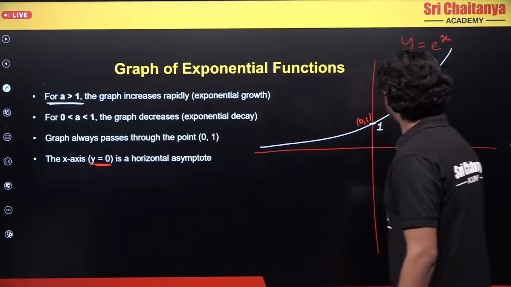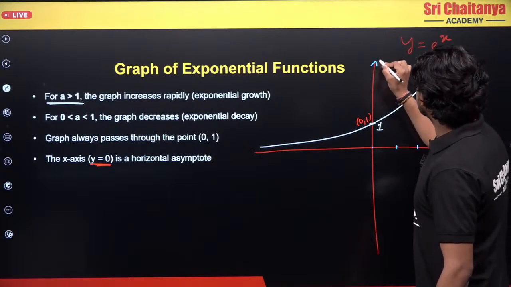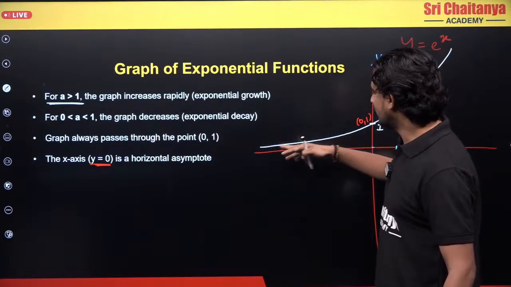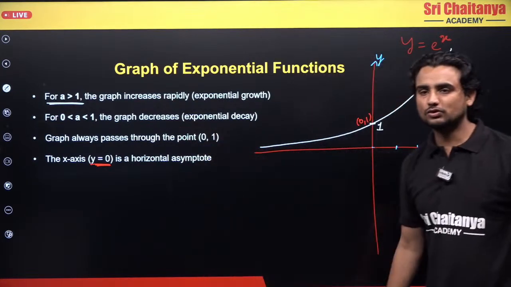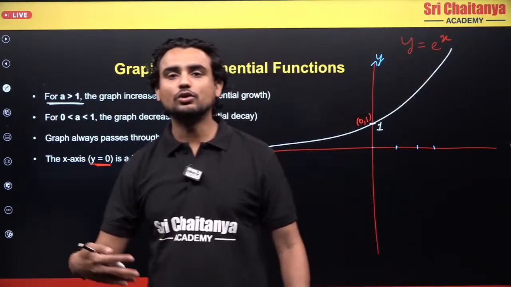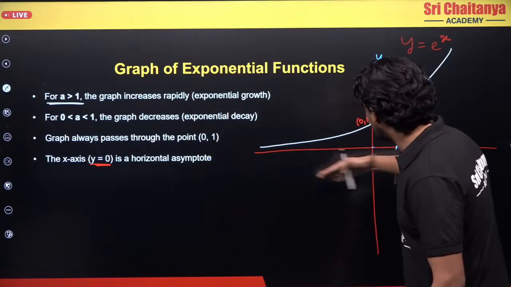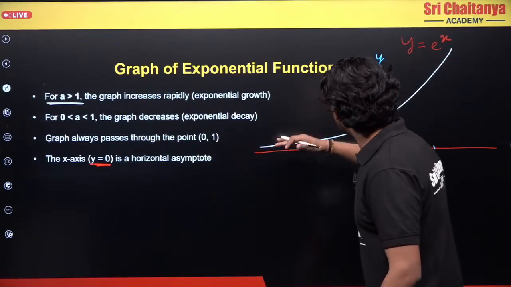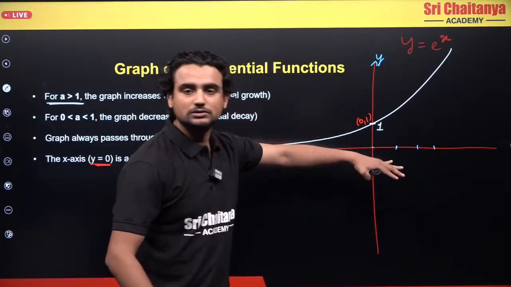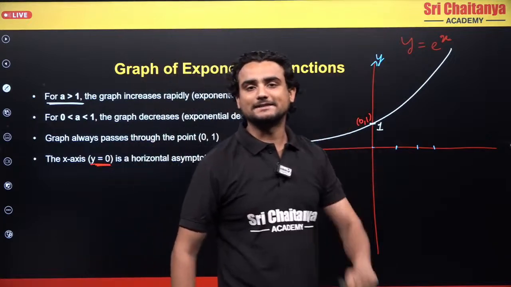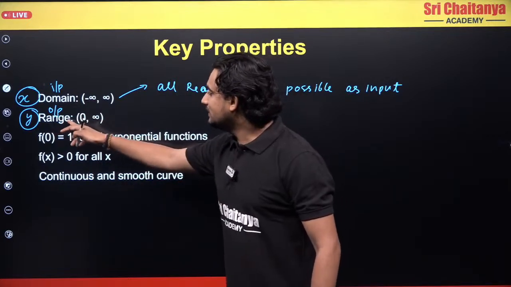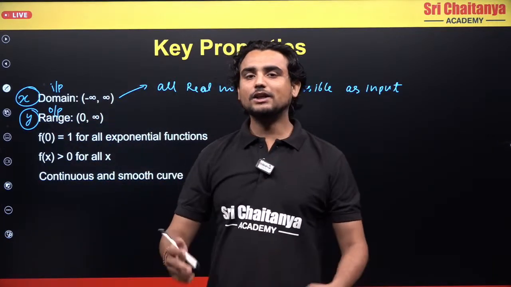What is the value? Let's look at the graph. What are the possible values? This is my y axis. Is 0 a possible value of y? No. You see that the value of this will never become 0 on the graph. Is a negative value of y possible? No. If you see, my graph is not below the x-axis. It is always above the x-axis. So I can say that all the possible values are lying above the x-axis. If I want to write it in terms of math, my range is 0 to infinity. 0 is not included.